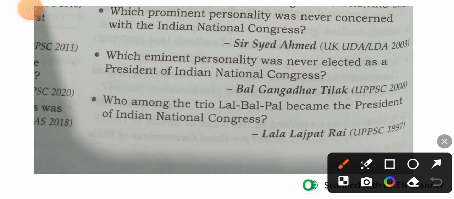Take a look on the last question. Who among the trio Lal Bal Pal became the president of Indian National Congress? The correct answer is Lala Lajpat Rai.